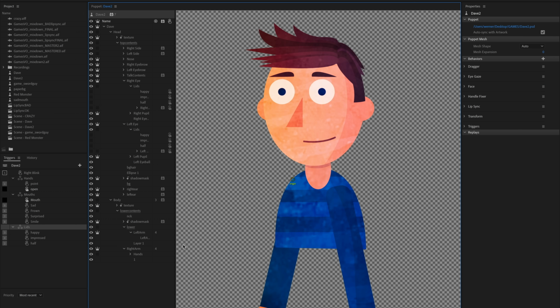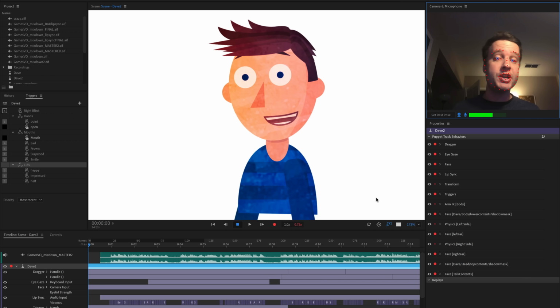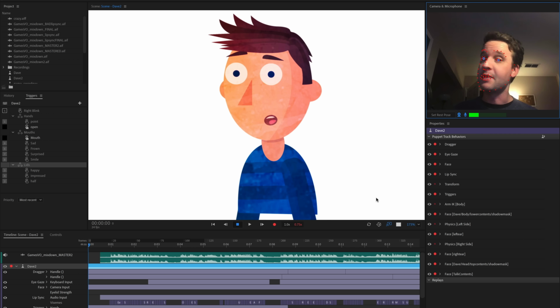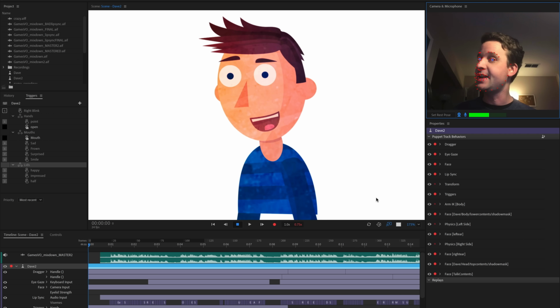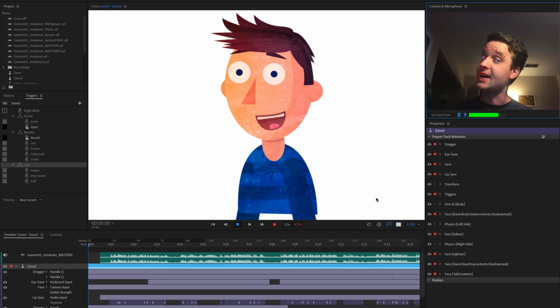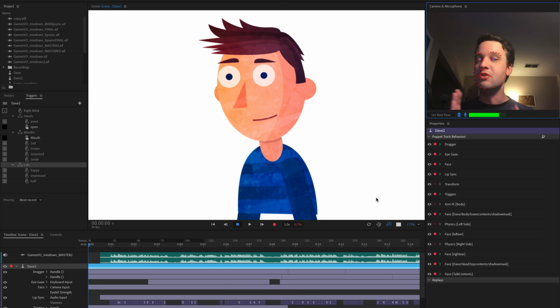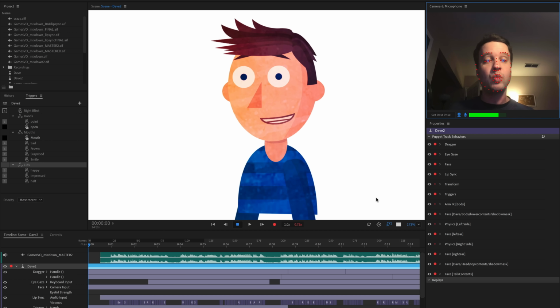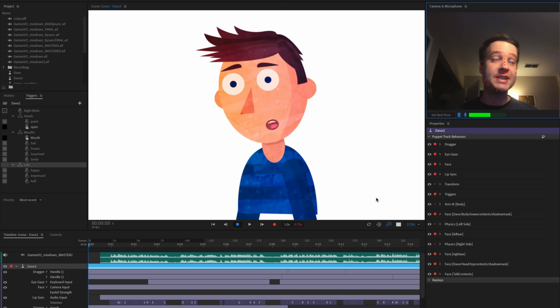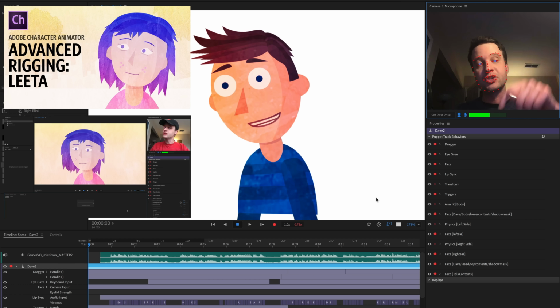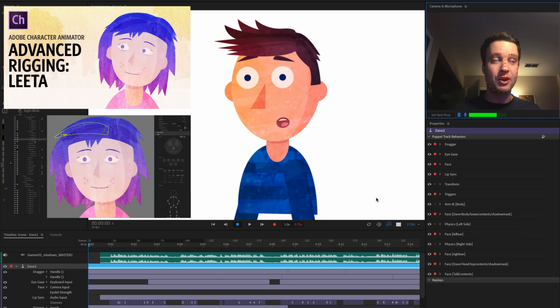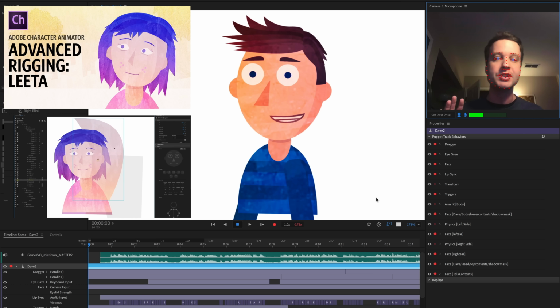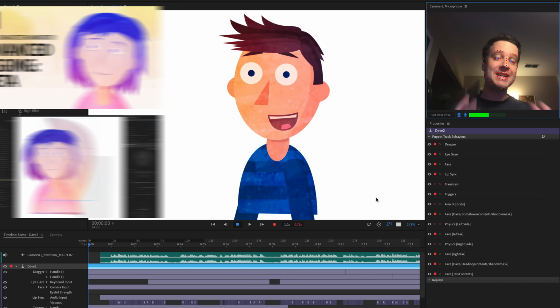This other texture in his body, these are just adding some extra elements to help bring him a little bit more to life. So if you're interested in learning more about this kind of parallax effect, as I'm moving the head and the shadow is moving and the eyes and the ears and all of that stuff are moving simultaneously, as well as this watercolor overlay texturing, check out the advanced rigging tutorial for the sample character Lita. The exact same principles that are covered there apply to this character.